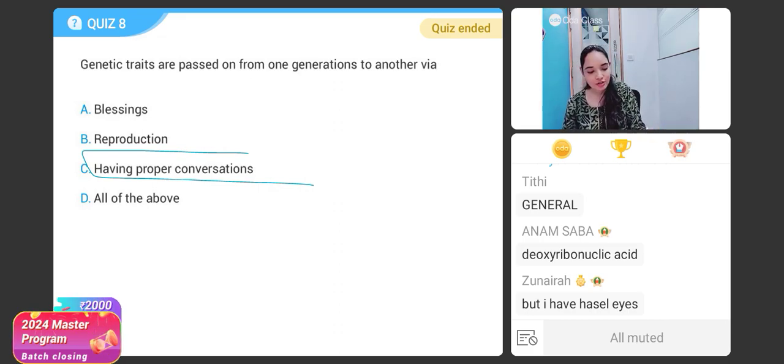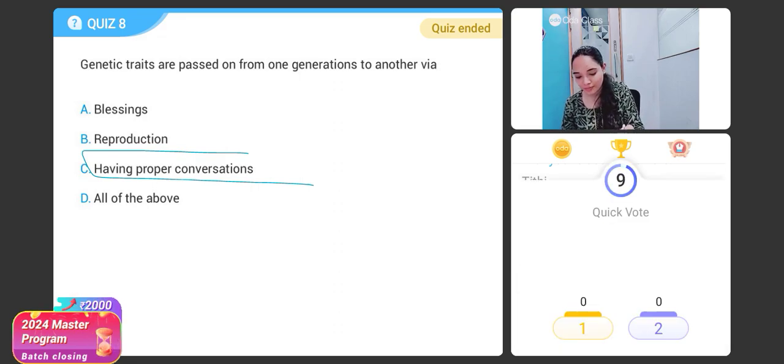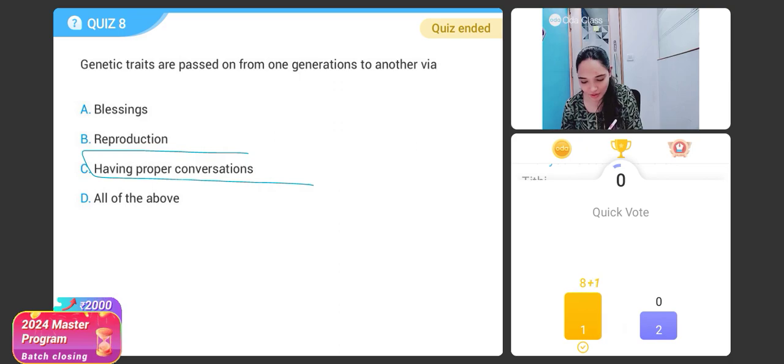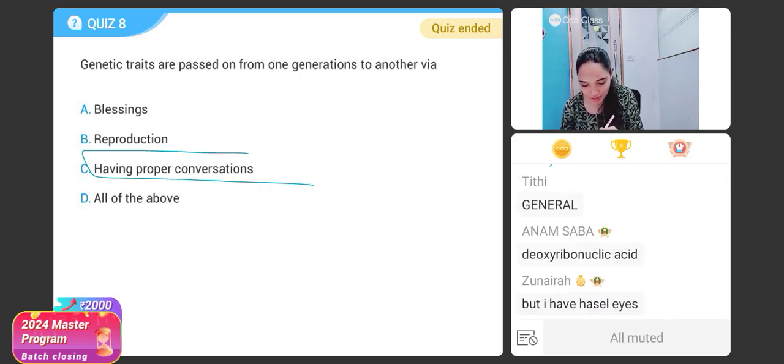Okay? Is this clear to everyone? If it is clear, press 1. Vote for 1. If it is not, vote for 2. Come on. Be quick, students. Very good, students. Okay. Chalo. Very nice.